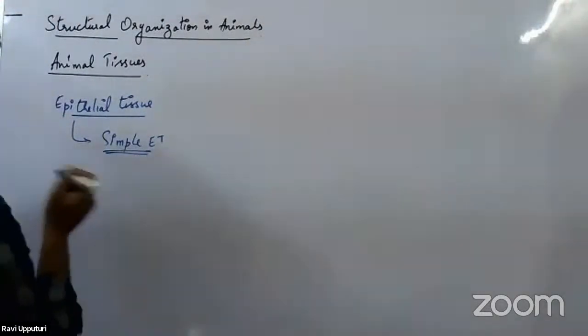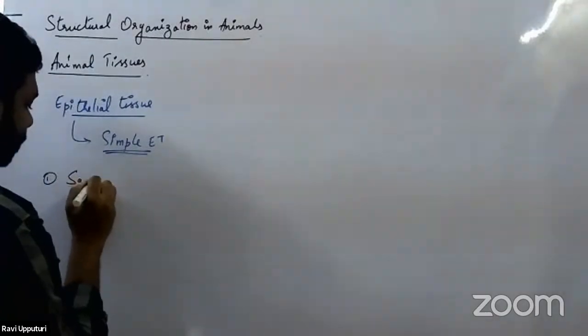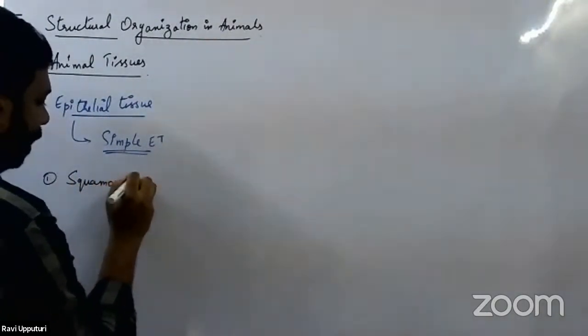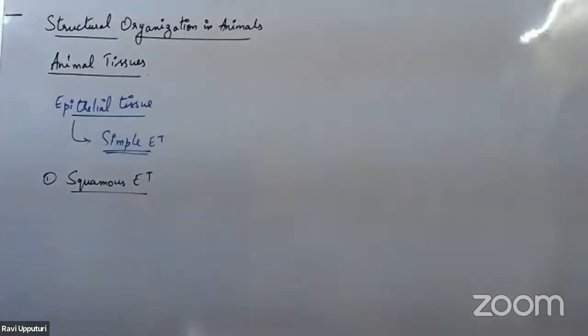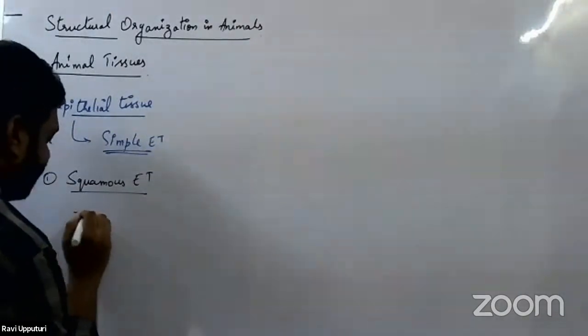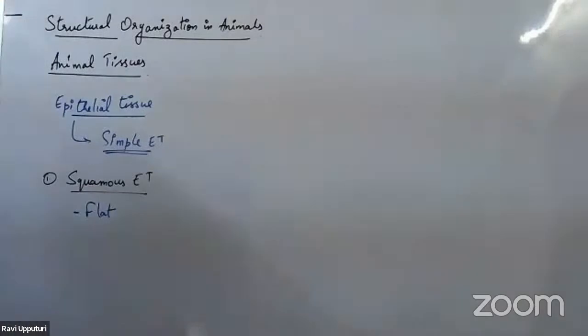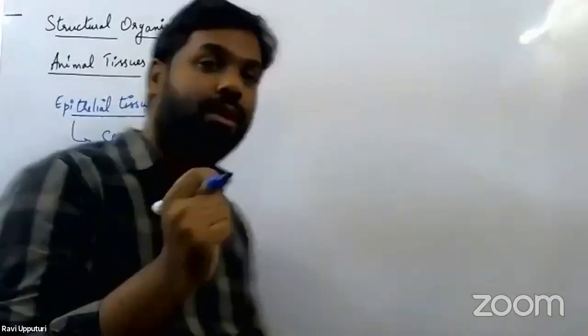The first one under simple epithelial tissue is called squamous epithelial tissue. We can call it simple squamous epithelial tissue. So this is the first category we have. Now what is the type of cells in simple squamous epithelial tissue? All of these cells are said to be flat cells with a centrally located nucleus.